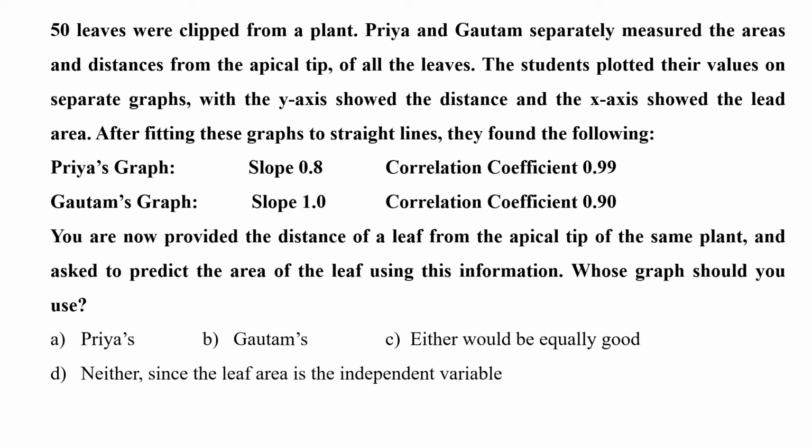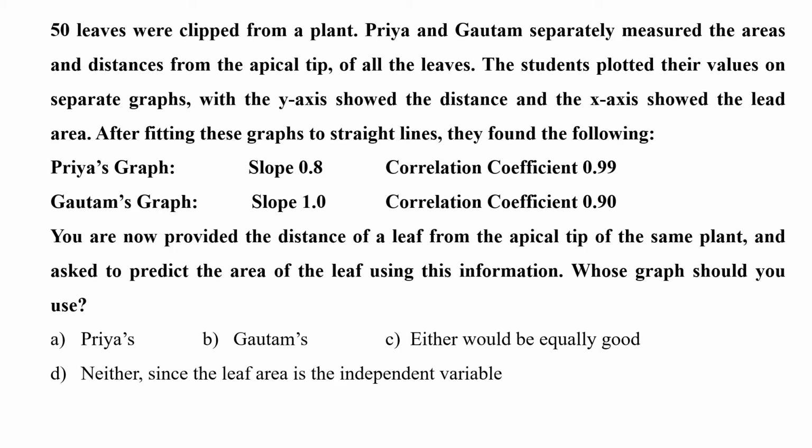50 leaves were clipped from a plant. Priya and Gautam separately measured the areas and distances from the apical tip of all the leaves. The students plotted their values on separate graphs, with the y-axis showing the distance and the x-axis showing the leaf area. After fitting these graphs to straight lines, they found the following. Priya's graph showed a slope of 0.8 and a correlation coefficient of 0.99. Gautam's graph showed a slope of 1 and a correlation coefficient of 0.90.